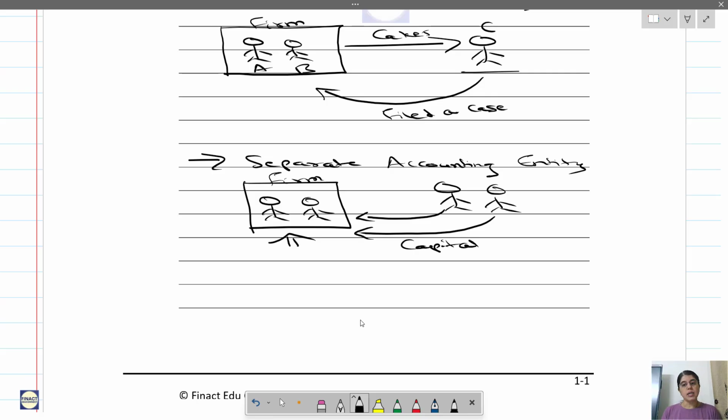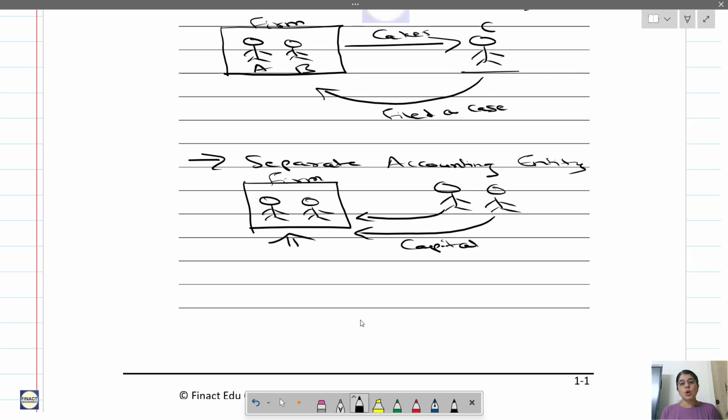Though partners have invested the amount in the firm, from the firm's point of view, it is known as capital invested by the partners. And let's say if we close the firm tomorrow, we will have to give this money, that is, the capital invested by partners, back to them.